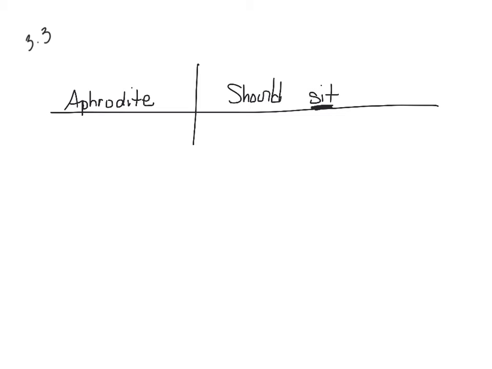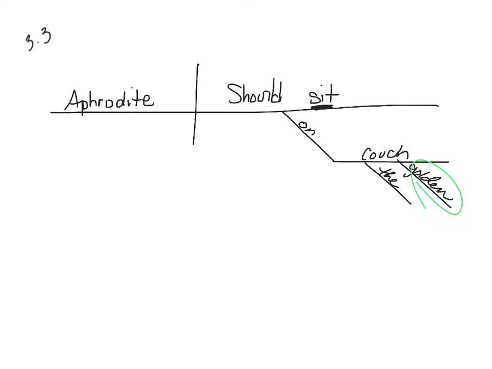Is it an on the golden couch Aphrodite, or is it an on the golden couch way of sitting? Well, it's that way of sitting, so this is where we're going to put it. Relationship word. Noun that ends the prepositional phrase, and then any descriptors that were in between those two words. So if it asks you, what is golden going to dangle under? You're going to tell it couch. If it asks you, what is the preposition that goes with couch? You're going to tell it on.